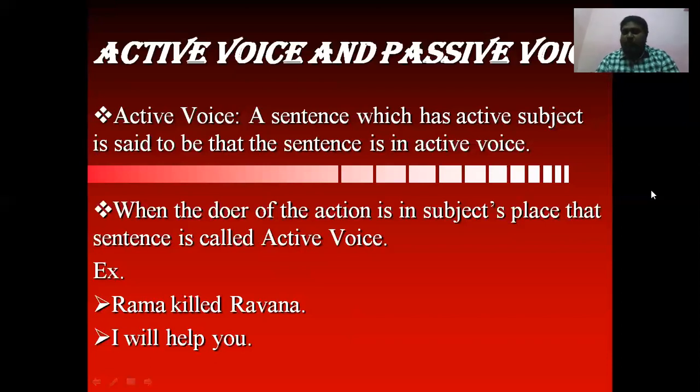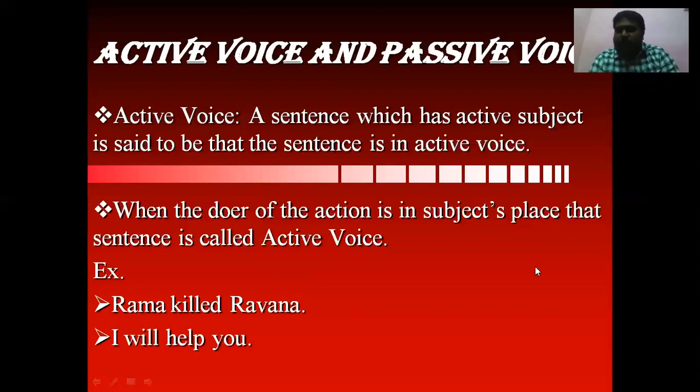Simple past: subject plus second form of a verb plus other words. Past continuous tense: subject plus was or were plus first form of a verb plus ing plus other words. And past perfect: subject plus had plus third form of a verb plus other words. Past perfect continuous tense: subject plus had plus been plus first form of a verb plus ing plus other words. And then future,